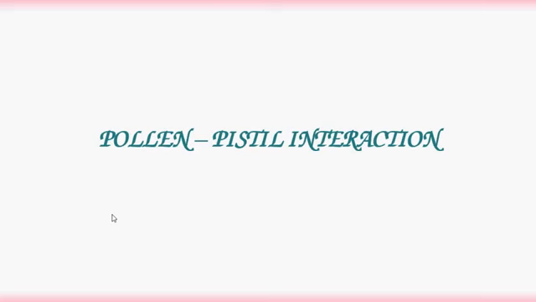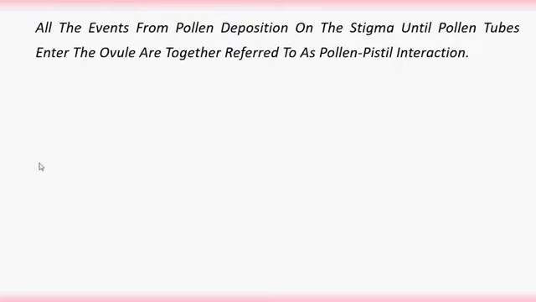Pollen pistil interaction. It can be defined as all the events from pollen deposition on the stigma until pollen tubes enter the ovule are together referred to as pollen pistil interaction.